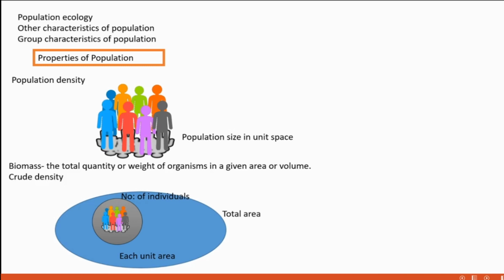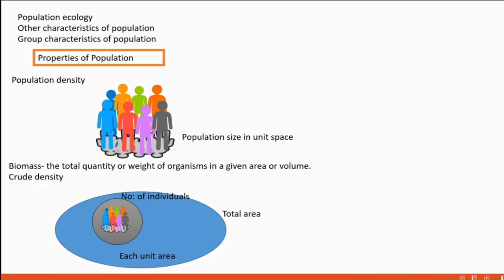There are some other characteristics also for population. Which are the other characteristics? Populations are self-regulating. They have the capacity to regulate themselves. Next point, they have their own dynamics. Population size will not stay constant forever. It always changes.